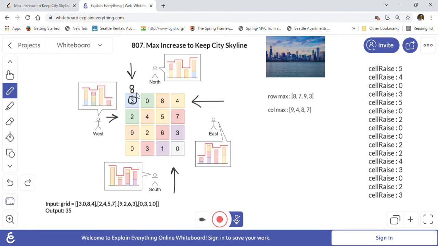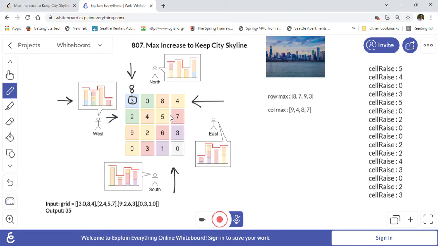If we try to make it 9, then this 9 will change the view from west, because 8 used to be the highest building. Now if we make it 9, then 9 will be the highest building, so it is changing the skyline view when we are viewing it from west. So we cannot change the skyline view.